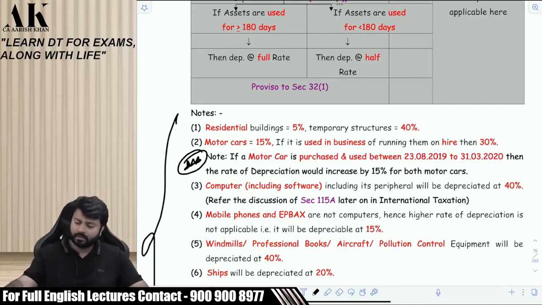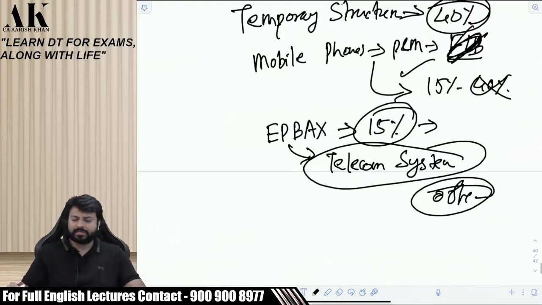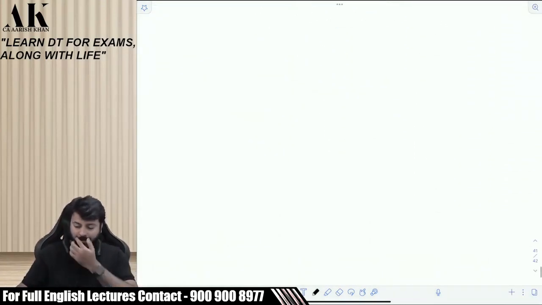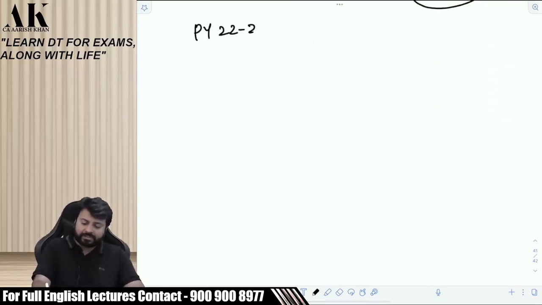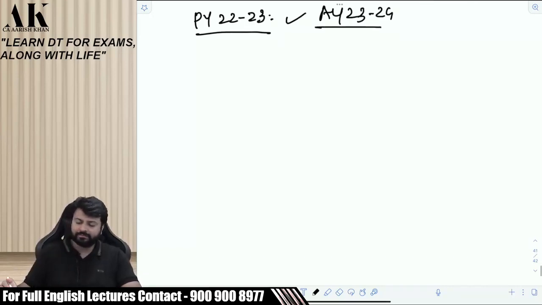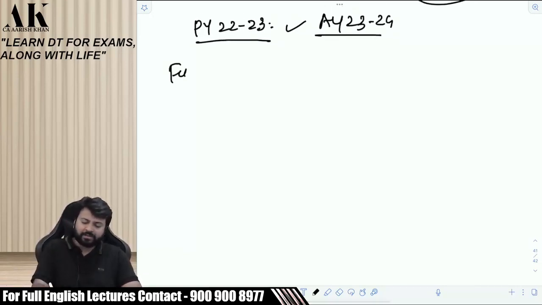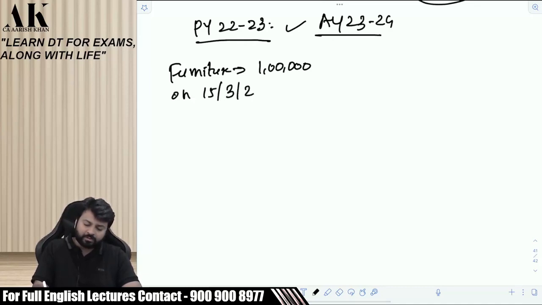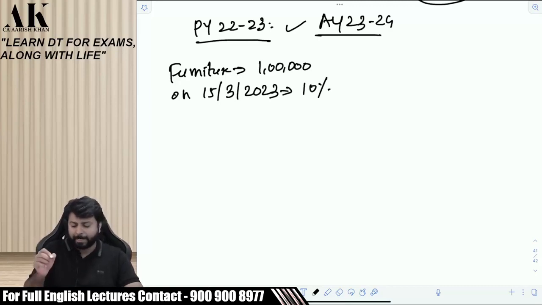Okay. Now, I am asking you a question of accounts. All of you please answer. An accounts question. Shall I ask? Suppose this is previous year 22-23, which is applicable for our exams. Do not forget this previous year, and assessment year 23-24, which is applicable for your exam, which is the current previous year. Now, suppose I buy furniture of rupees 1 lakh on 15th of March 2023, the rate of depreciation on furniture is 10%. And I started using this asset from this date.